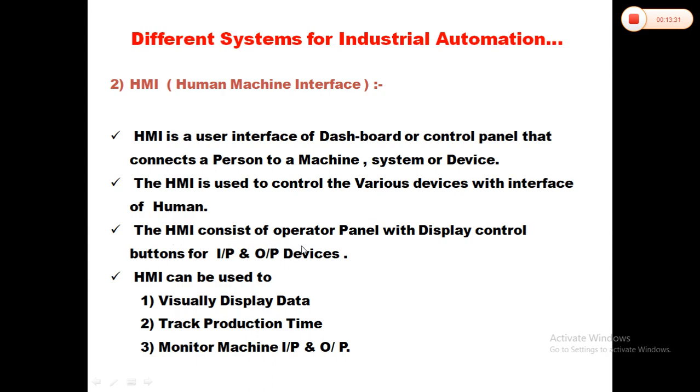HMI consists of an operator panel with a display and control buttons for input and output devices. HMI can be used to visually display the data, track the production time, and monitor machine input and output.